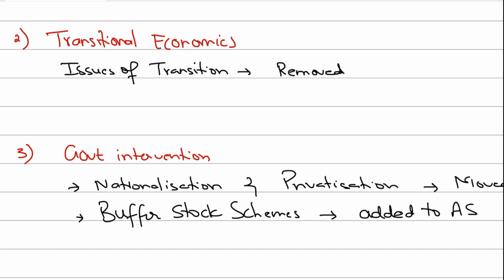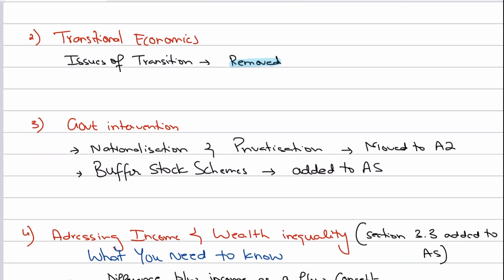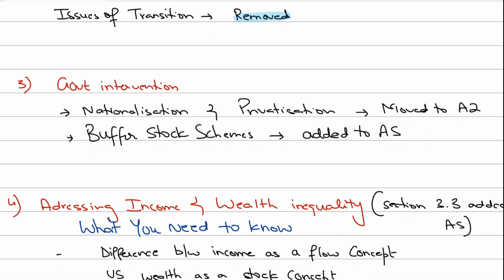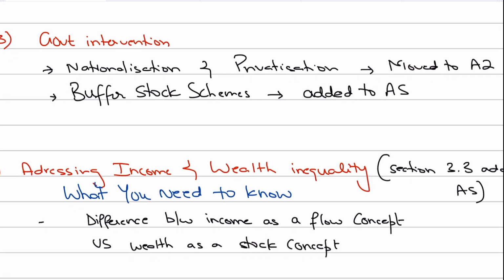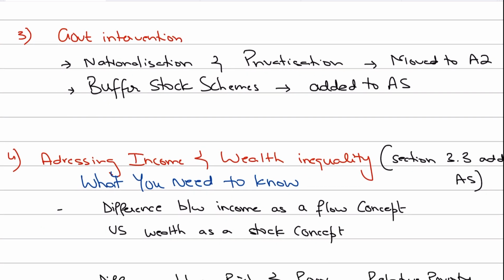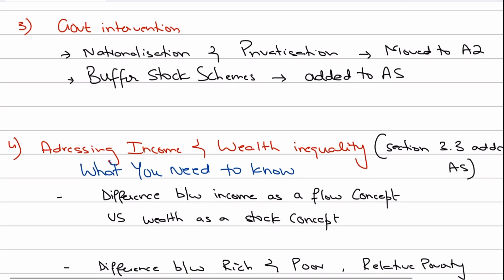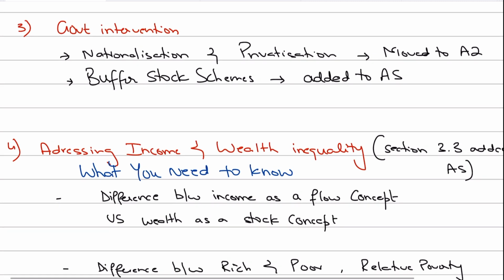They also have been removed from the AS syllabus, and now they are not going to possibly test MCQs on transitional economies. So if you're practicing MCQs for your May June 23 attempt, you can leave such MCQs with certainty.